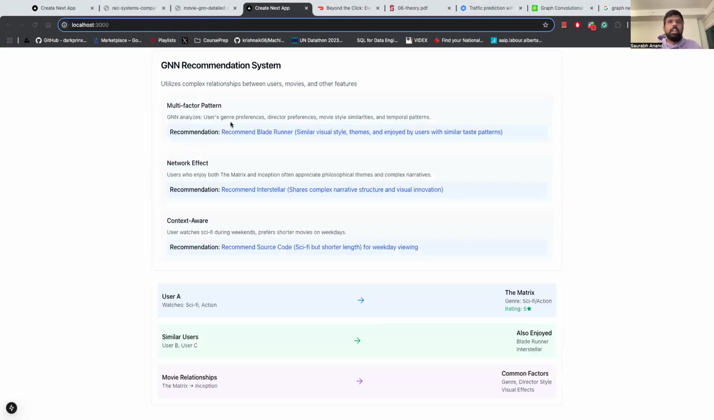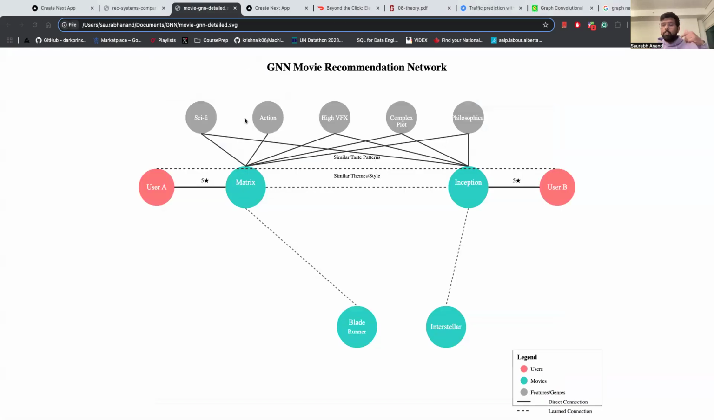After analyzing the user's genre preferences, director preferences, and movie style similarities, the graph neural network is able to make more nuanced recommendations, not just on the basis of ratings, as we saw earlier in the case of traditional systems. It's able to recommend Blade Runner on the basis of similar visual style, like use of VFX, complex plot, philosophical plot, as we saw here. So the granularity of information that a graph neural network has is way more than a traditional recommendation system. The traditional systems don't understand why. That's the key point. Why does a user like a certain movie?